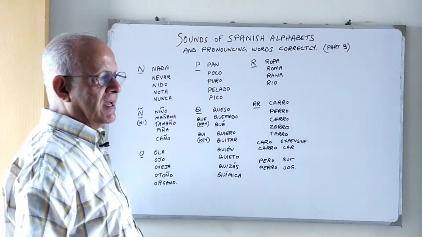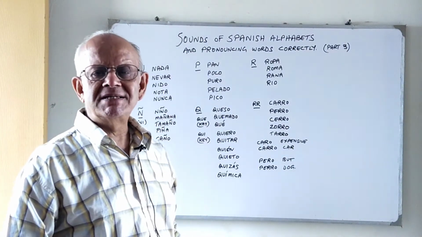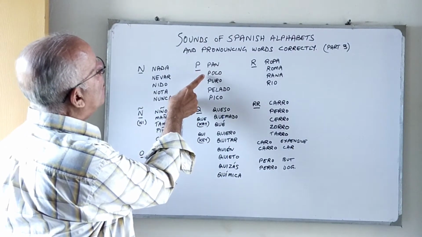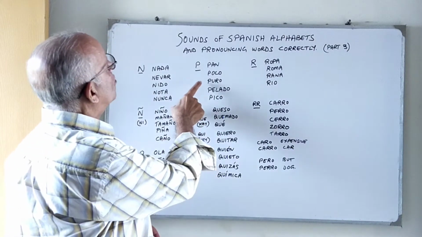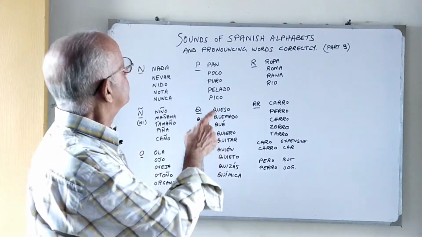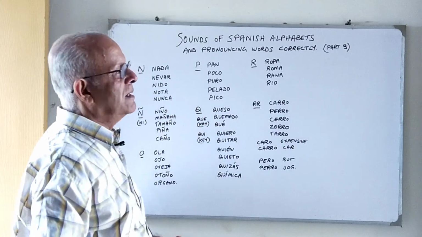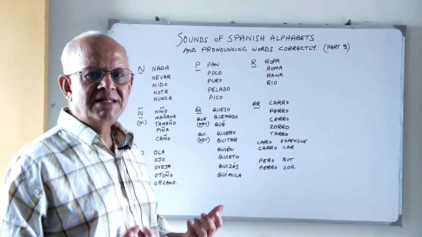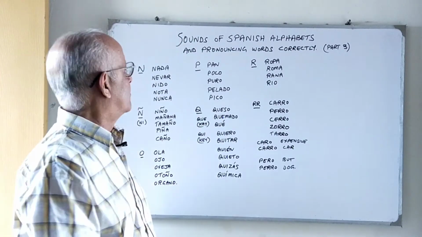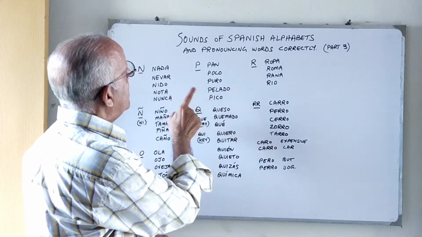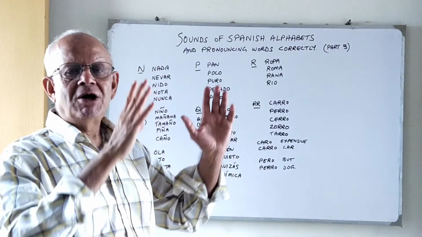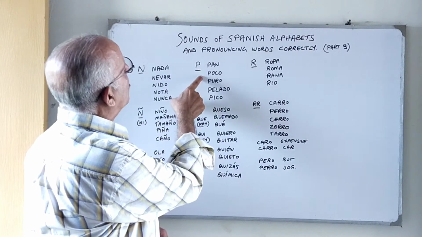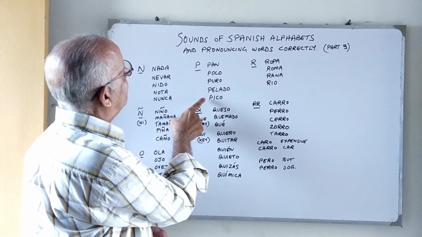Let's proceed with P. Okay, the Spanish P has again basically the same sound as the English P. So we have pan. Pan is bread. Poco is little. Puro is pure. Pelado is peeled, or in some countries pelado means bald also. And pico. Pico can mean the peak of a mountain, and pico can mean the beak of a bird. Okay, so once again, pan, poco, puro, pelado, and pico.